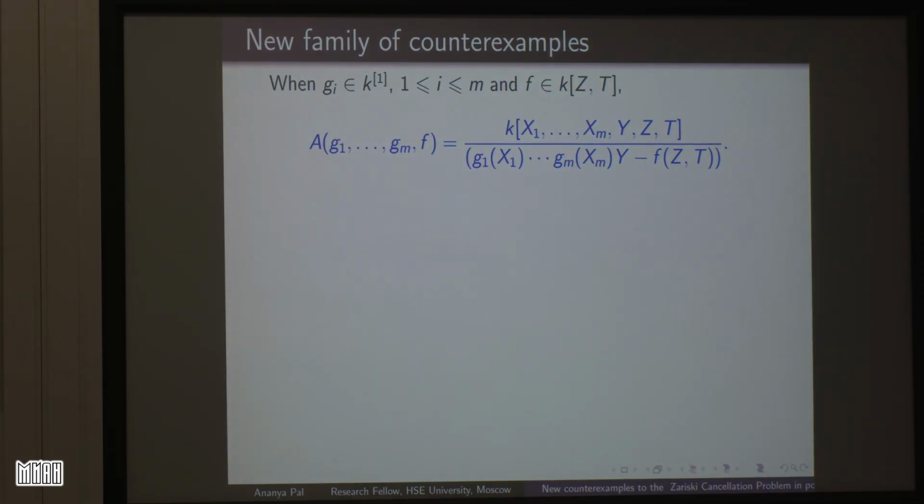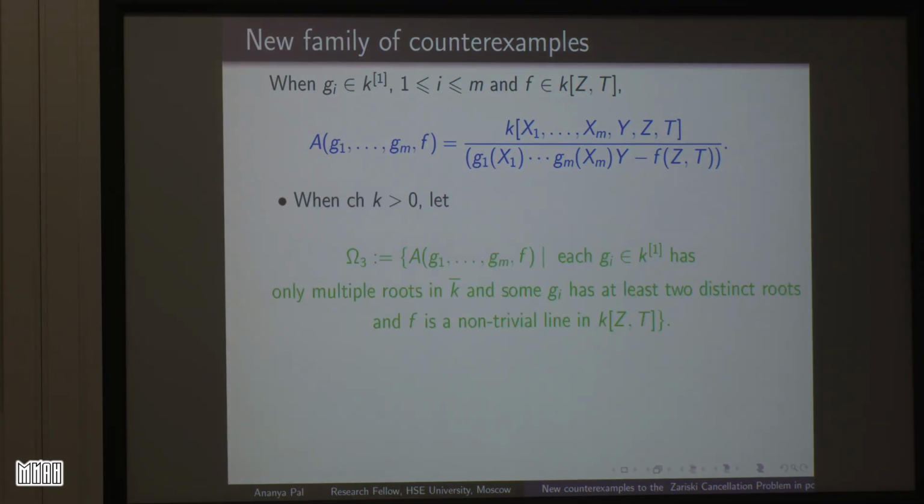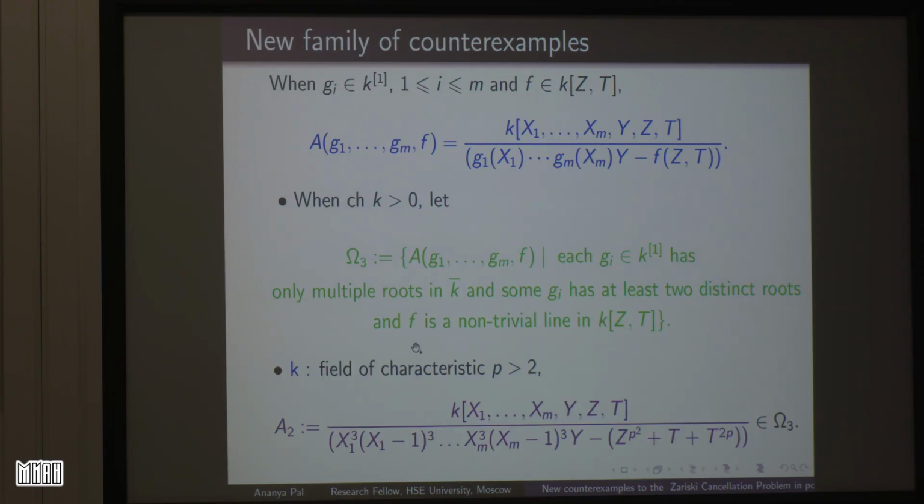Okay, now we are going to define something called omega 3. Again, the characteristic of the field is greater than 0, and omega 3 is these things, but now we have the GIs with only multiple roots and some GI has at least two distinct roots, and F is a non-trivial line. With all these conditions, let us see an example.